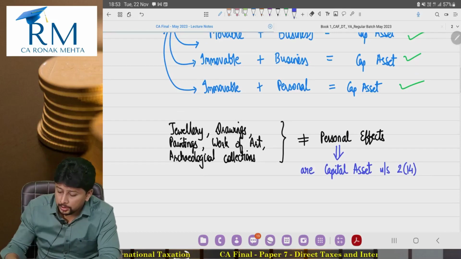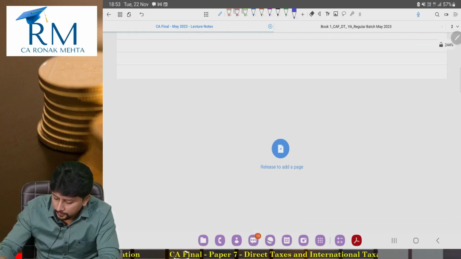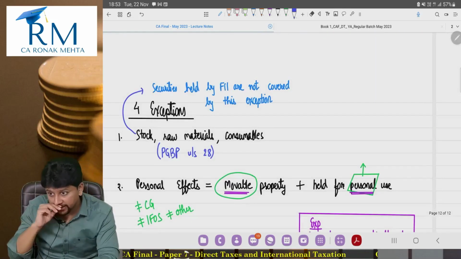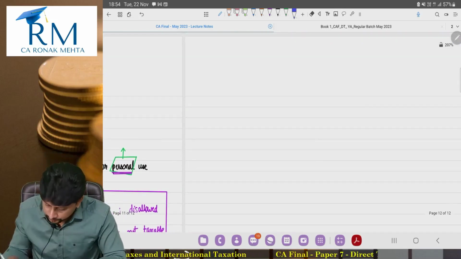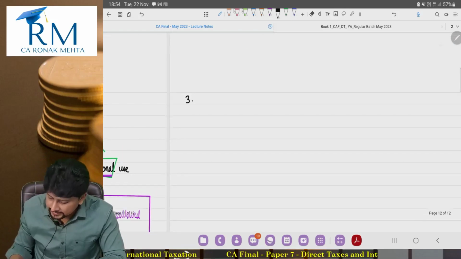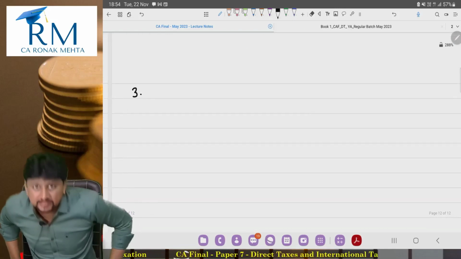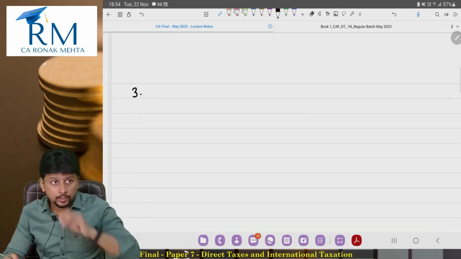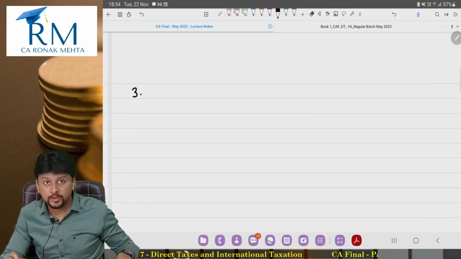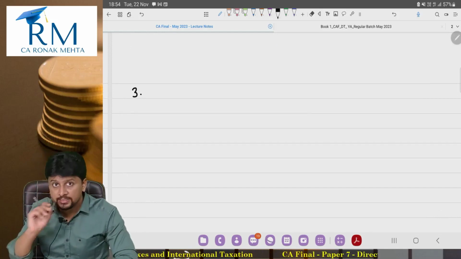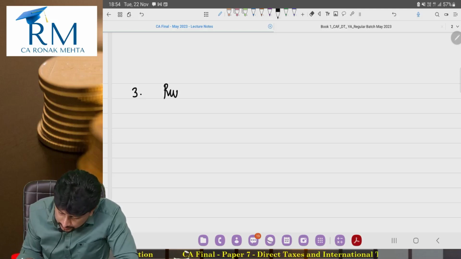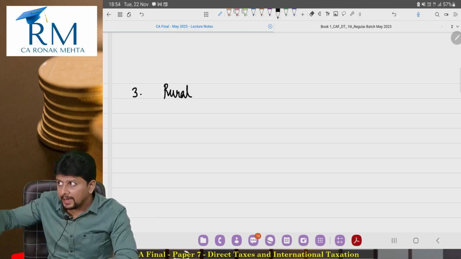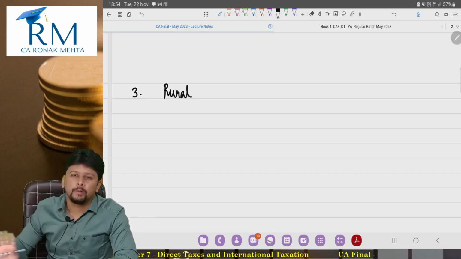Going ahead, we are doing 4 exceptions to the definition. Exception number 3, reasonably simple. Sometimes the institute asks this in the form of an MCQ. So please understand this carefully. Exception number 3, in the act it has been drafted in a very complex way.